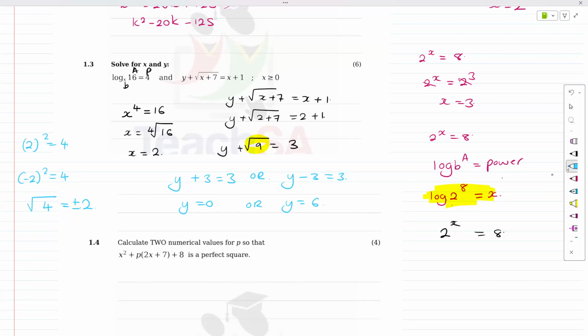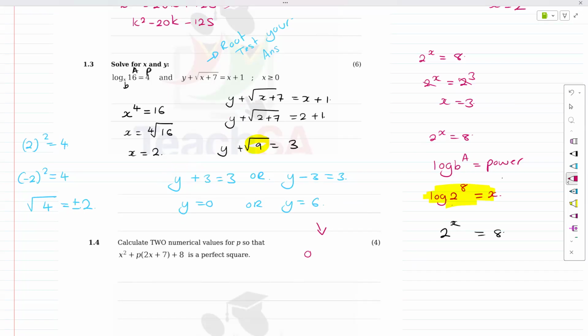The only problem I have is, do not forget, when there's a root, test your answer. Whenever you see there's a root in your question, test your answer. When I say test the answer, I'm saying take the 0 and put it back here and see if it works out. Let me just show you guys how to double check, because maybe there's going to be a problem.